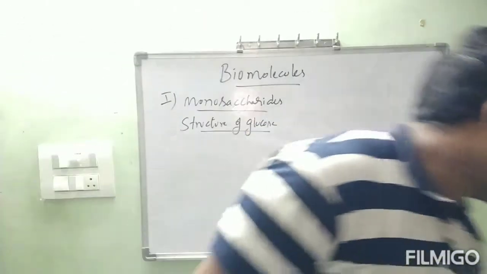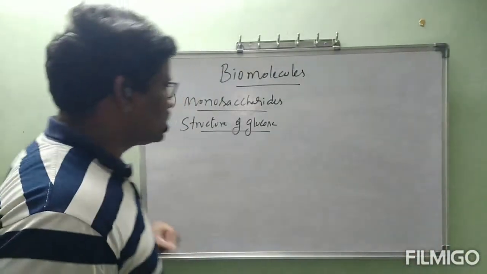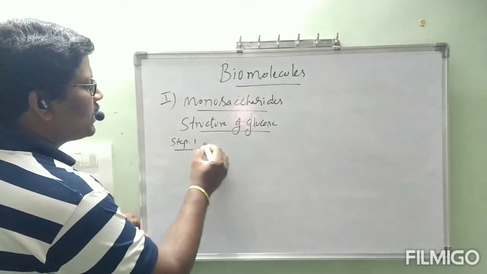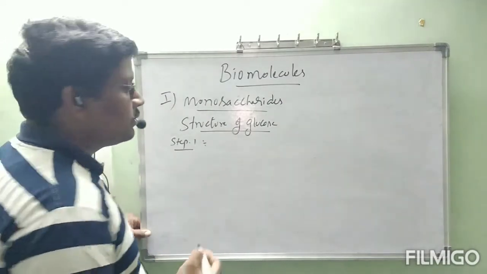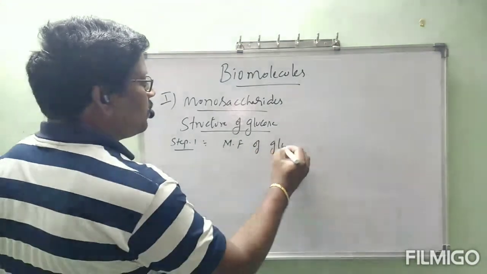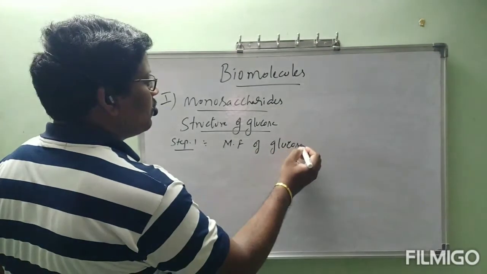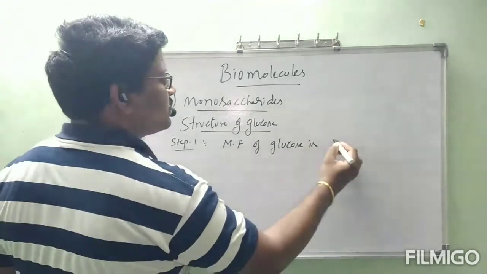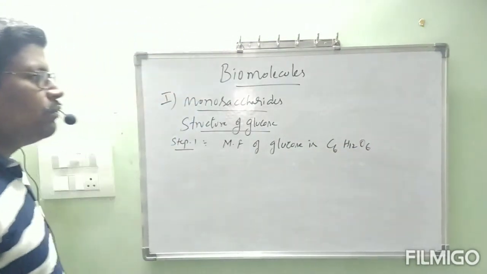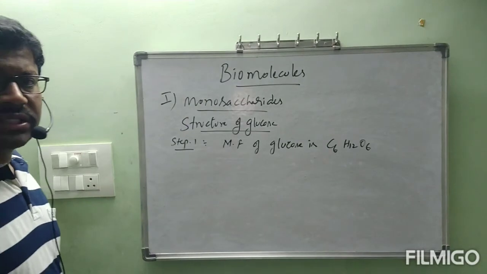Okay, starting with step 1 under structure of glucose. Step 1: the molecular formula of glucose is C6H12O6. We know only the molecular formula.